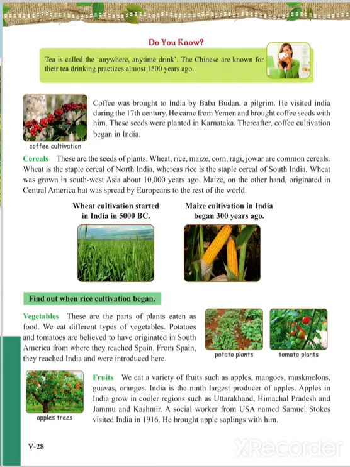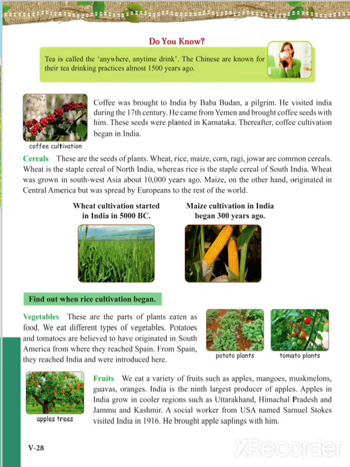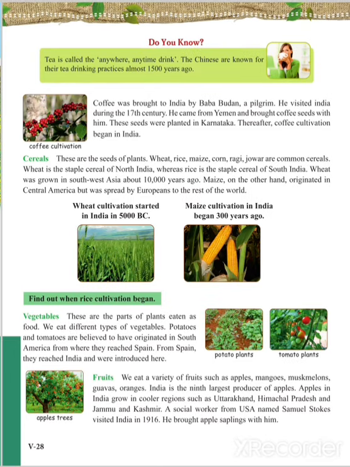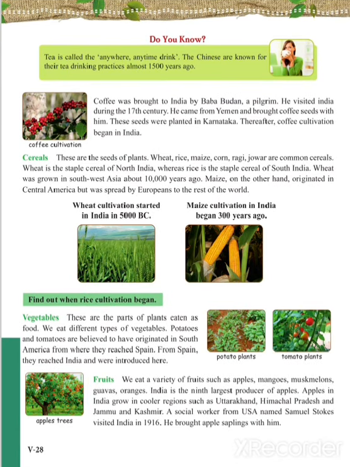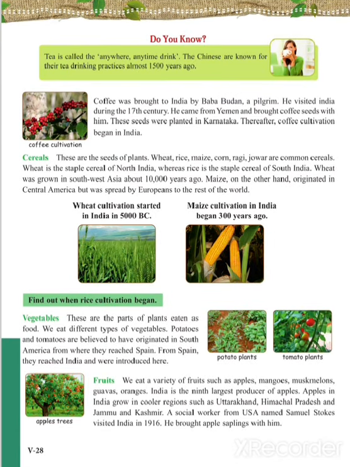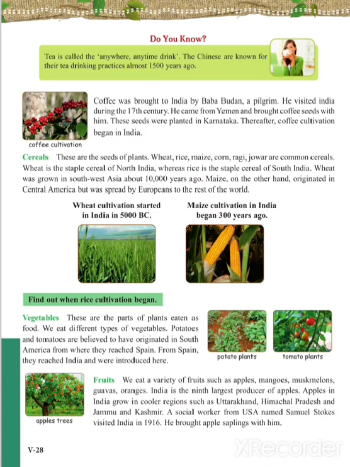It is said that Baba Budan brought seeds from Yemen and came to India. When he came back, he started cultivating the seeds of coffee, and then these coffee seeds were planted in Karnataka. Thereafter, coffee cultivation began in India.